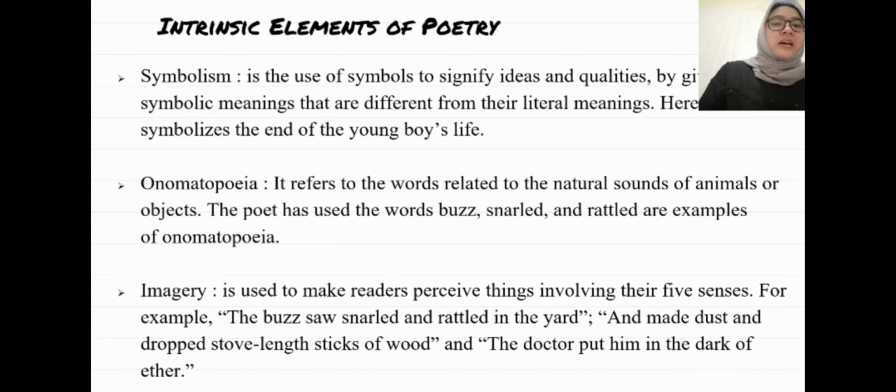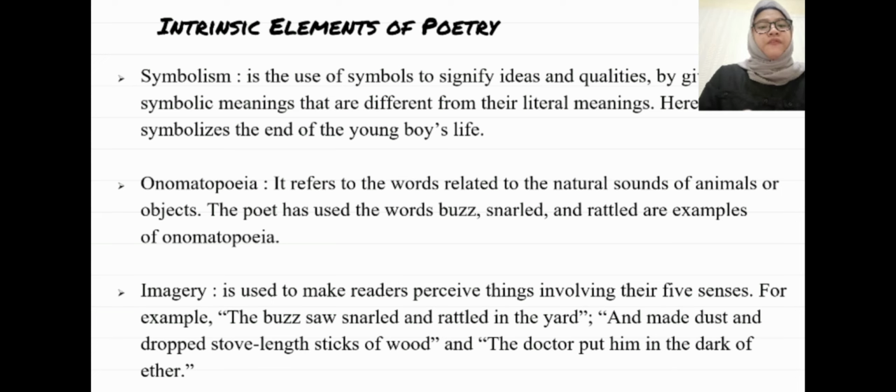And there is also imagery. Imagery is used to make readers perceive things involving their five senses. For example, in the sentence, "the buzz saw snarled and rattled in the yard," and the sentence, "and made dust and dropped stove-length sticks of wood," and the sentence, "the doctor put him in the dark of ether."